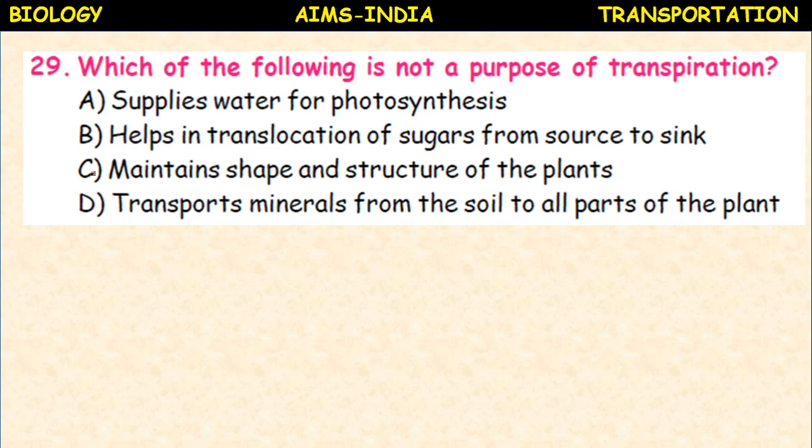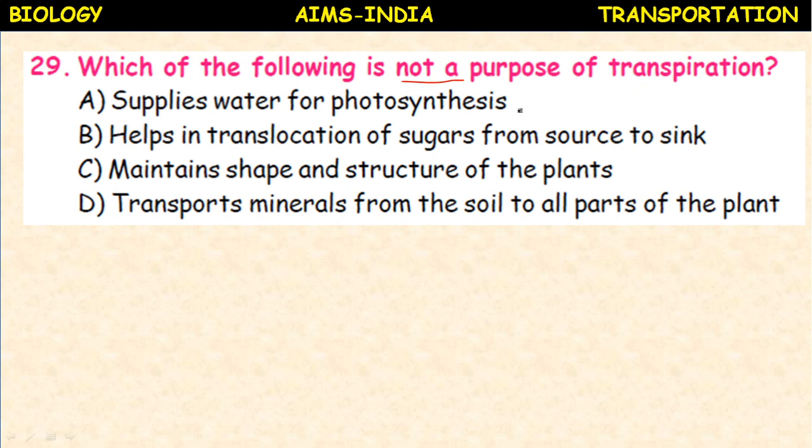Which of the following is not a purpose of transpiration? Supplies water for photosynthesis, helps in translocation of sugars from the source to sink, maintains shape and structure of the plants, transports minerals from the soil to all parts of the plant. It is asked, not a purpose of transpiration.